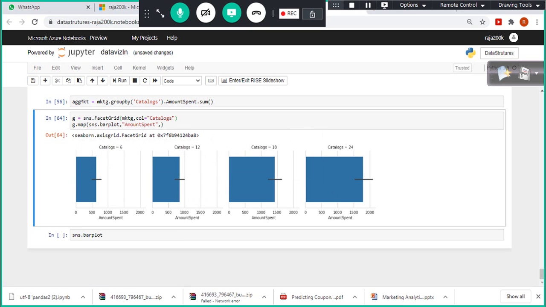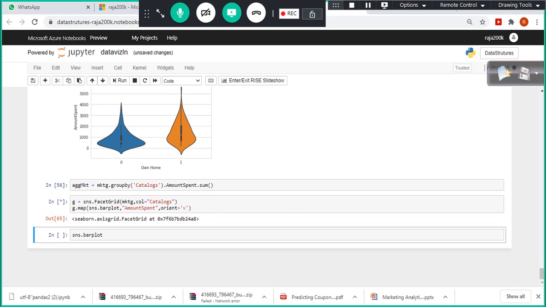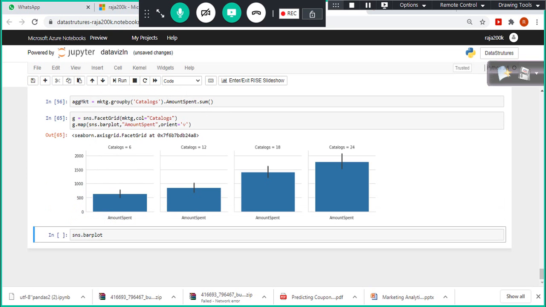Maybe it is a horizontal thing, or if we can plot it like, orient equal to H. Here, something called orient equal to H. Sorry, vertical, right? So you can give it like this. Maybe it's not a correct syntax. Yeah, vertical, very good. Correct, what I guessed was correct. Orient equal to V, so vertical.